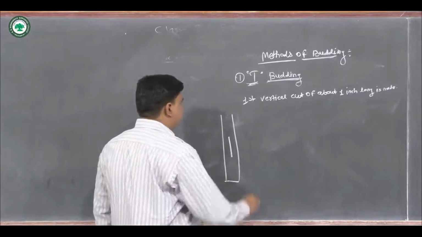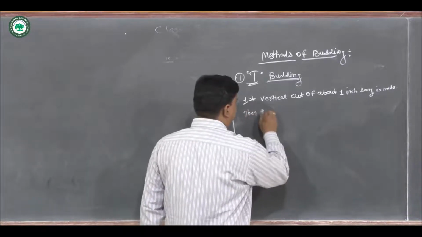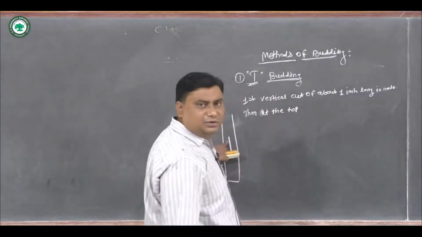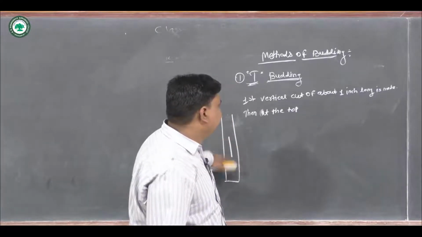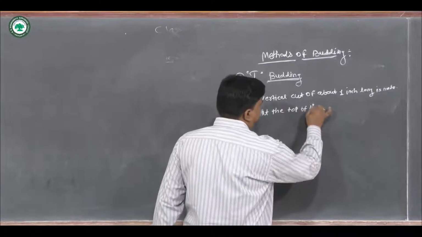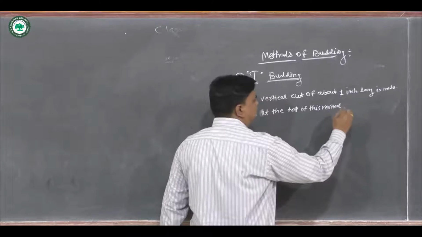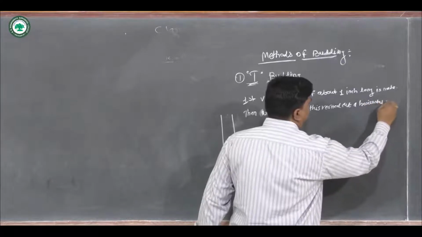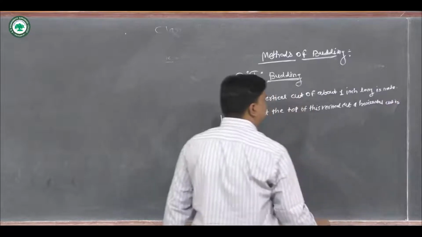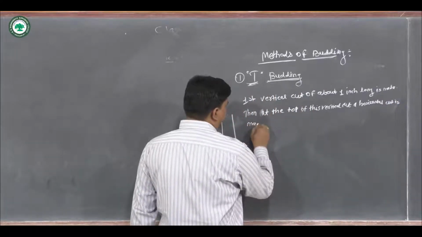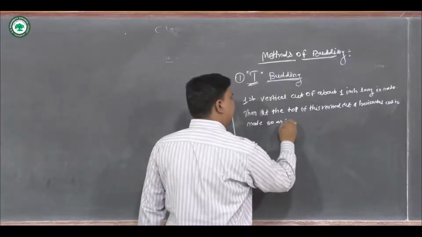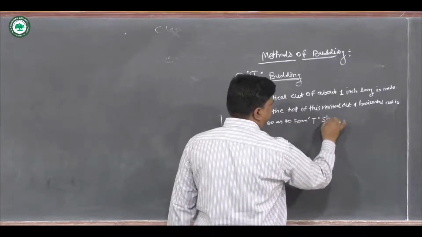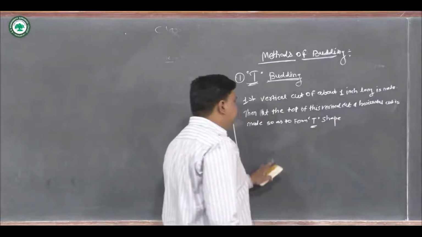Then at the top of this vertical cut, a horizontal cut is made so as to form a T shape, so that we call it T budding.